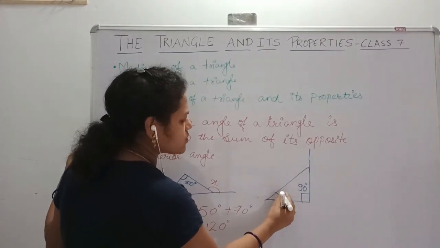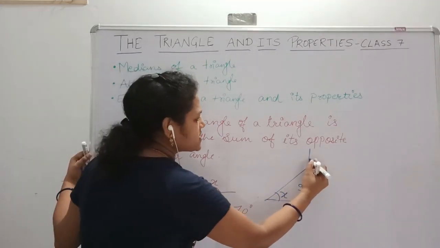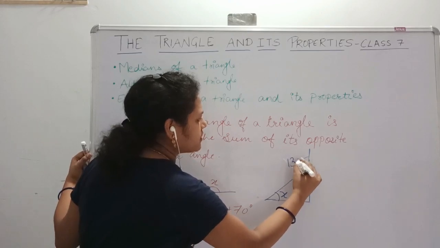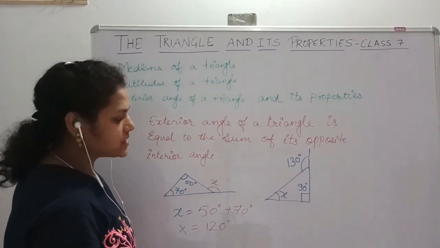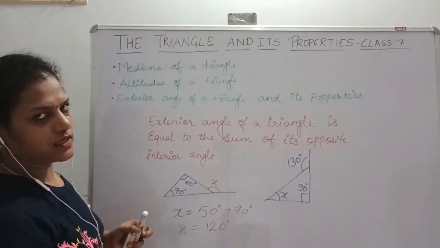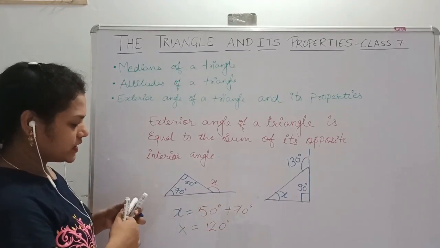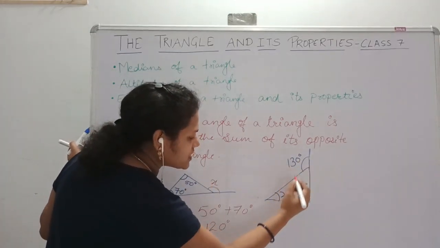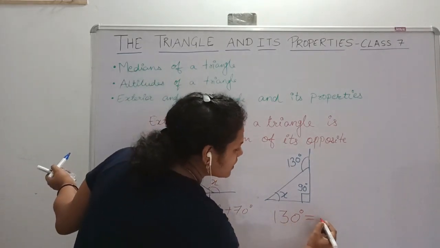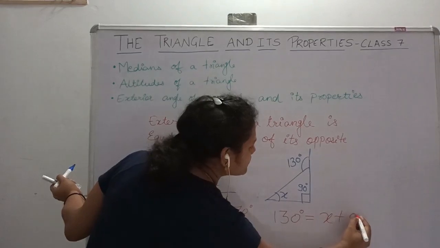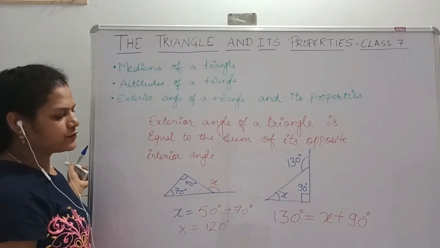Suppose I need to find this one, take it as x, and this is 130. So I need to find this interior angle now. You need to use the same formula here also. My exterior angle, 130 degrees, is equal to the sum of the opposite interior angles. The same concept you have to put here.